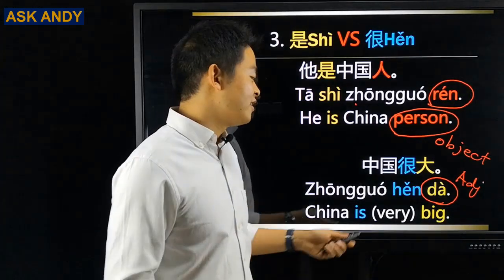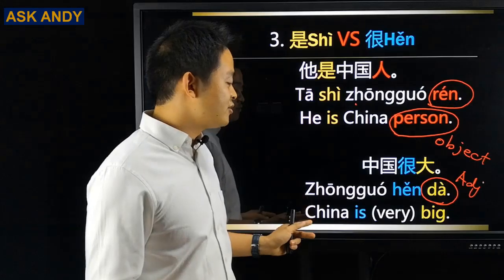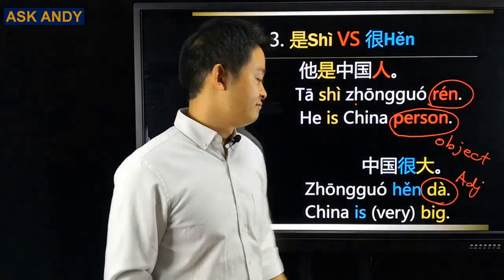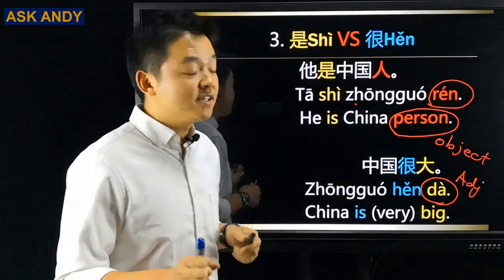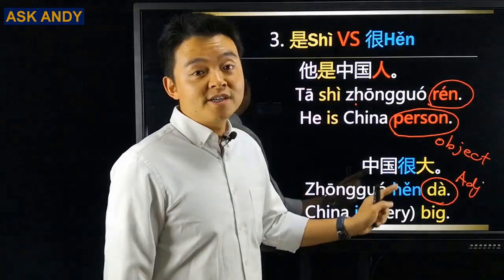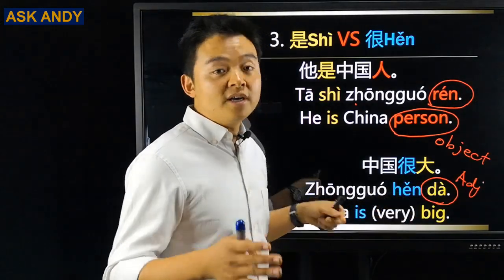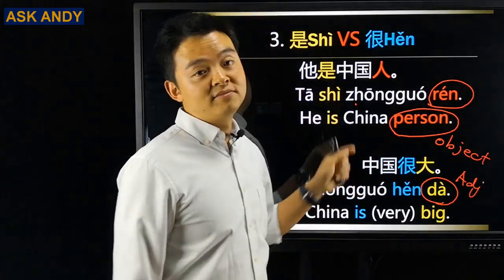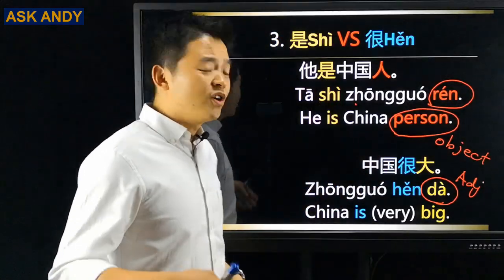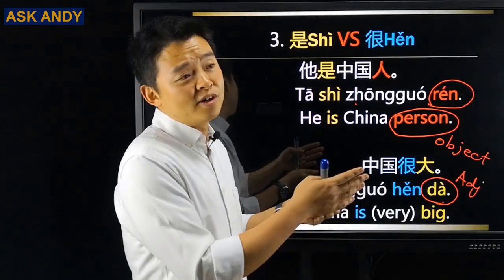Actually, the 很 here is not "very". It is just a link word between the subject and the adjective. So this is the thing for the form. If you finish a sentence with an adjective, you need to use 很. But if you finish the sentence with an object, you use 是 as the "to be" here.